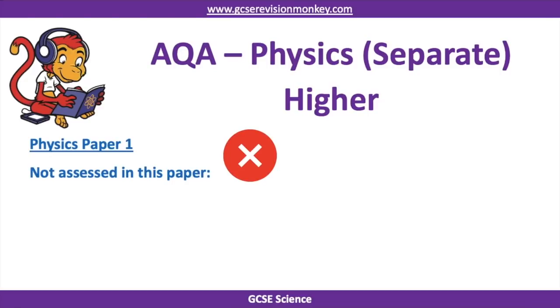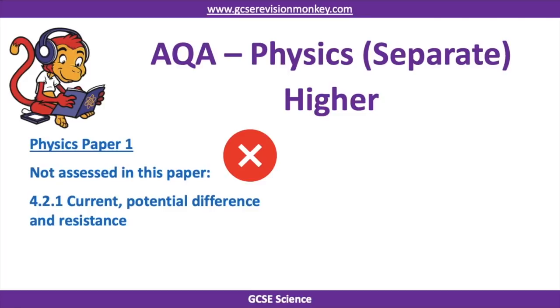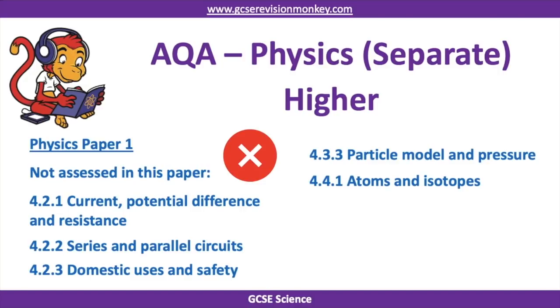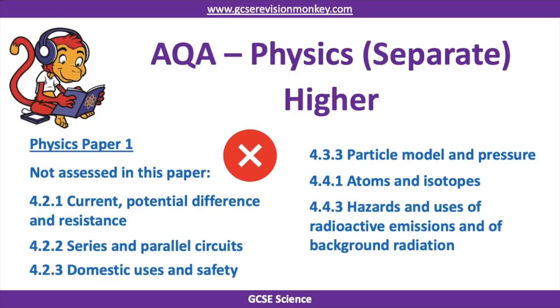The topics that won't be assessed in this paper are current, potential difference and resistance, series and parallel circuits, domestic uses and safety, and that's in the electricity topic, particle model and pressure, atoms and isotopes, hazards and uses of radioactive emissions and of background radiation, and nuclear fission and nuclear fusion.